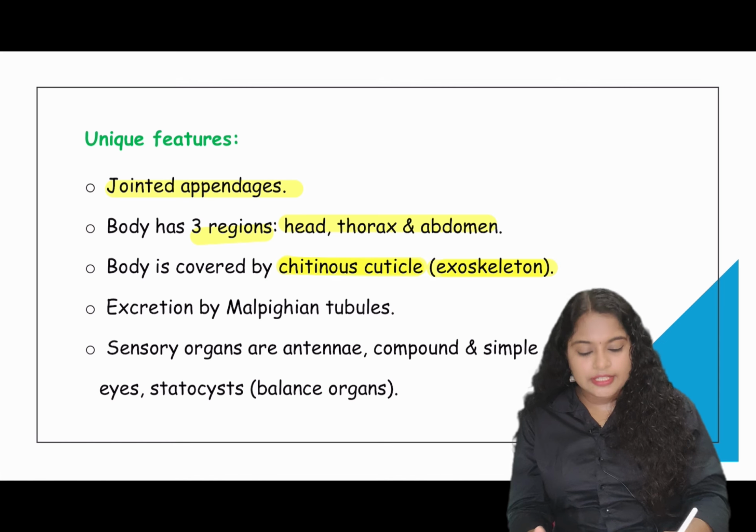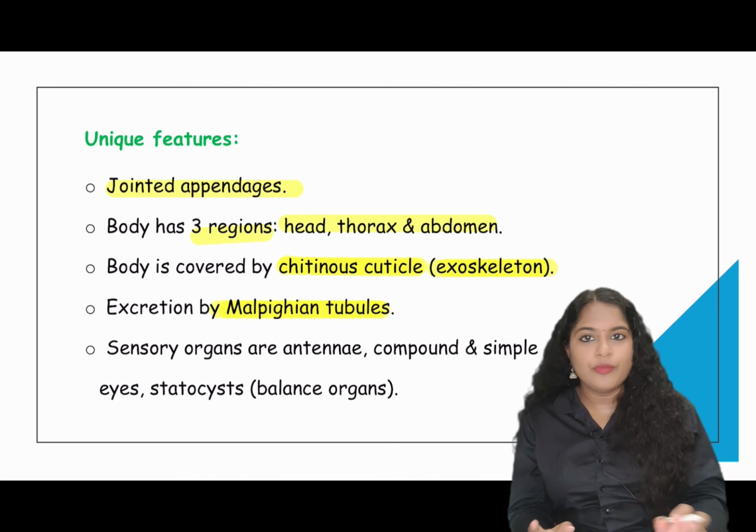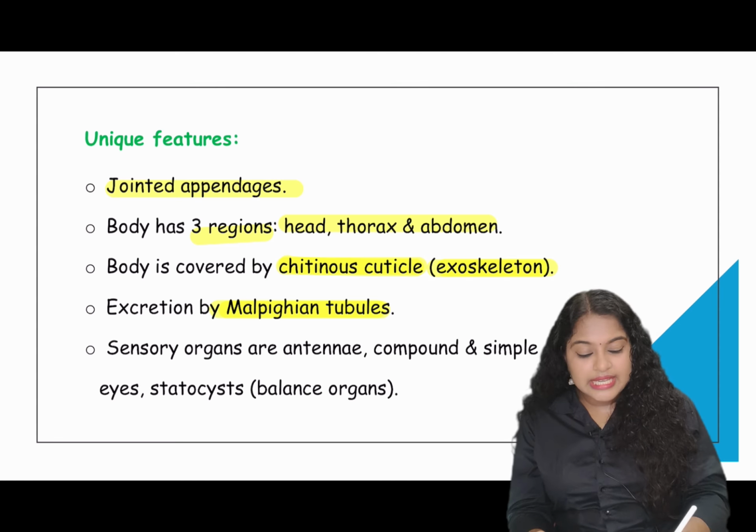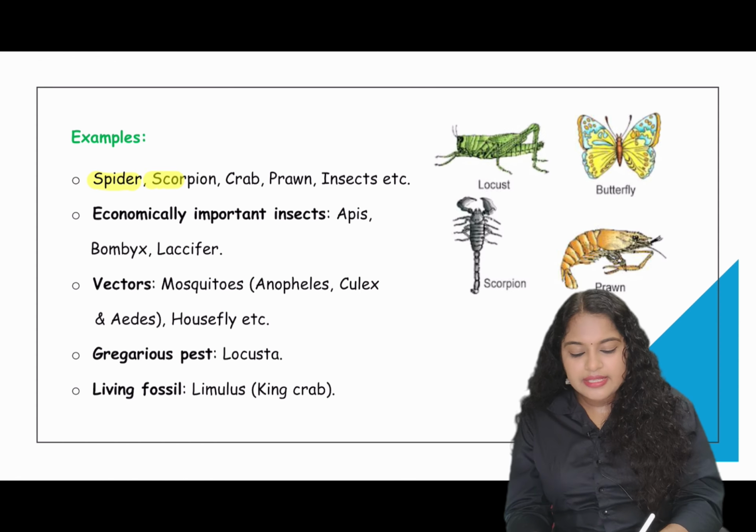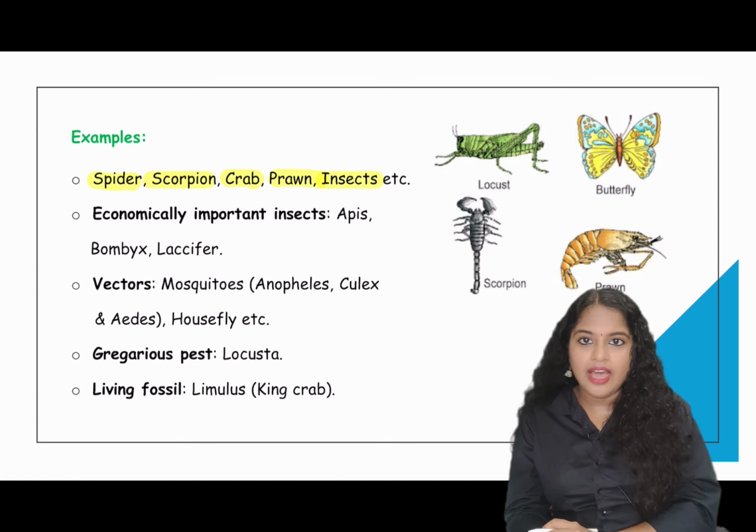Now, excretion is through malpighian tubules. This is also very important. So, the excretory structures in arthropods are malpighian tubules. Sensory organs like antennae are present, and they have compound as well as simple eyes. And there is a balancing organ present in them that is called the statocyst. Examples of arthropods: spiders, scorpion, crab, prawns and insects are included under arthropods.